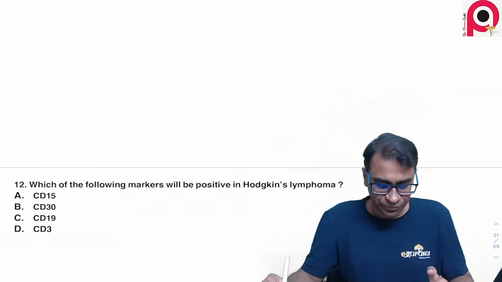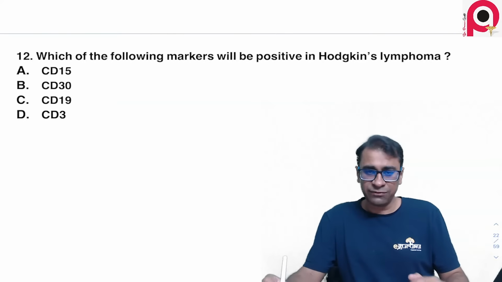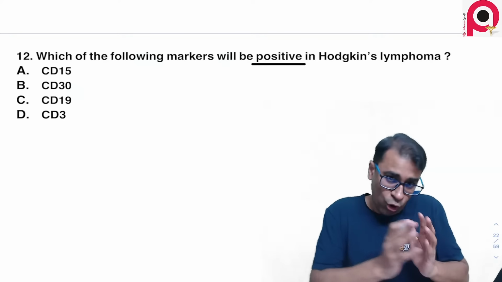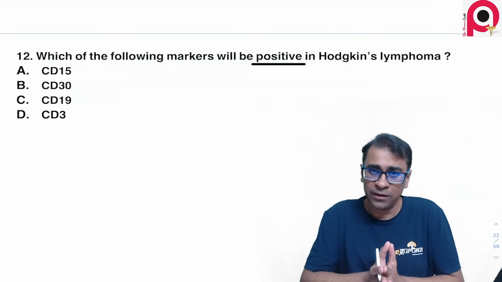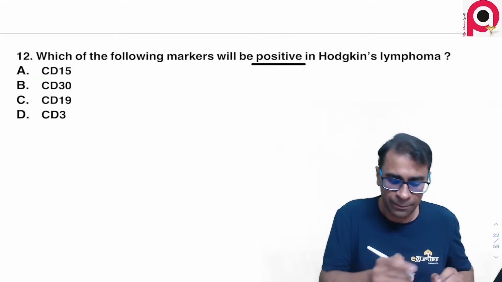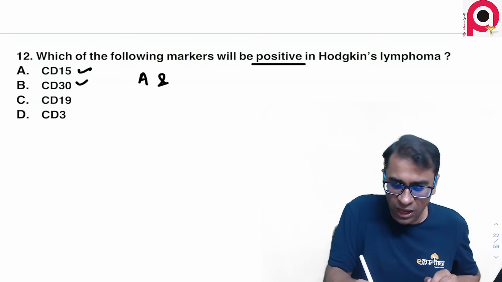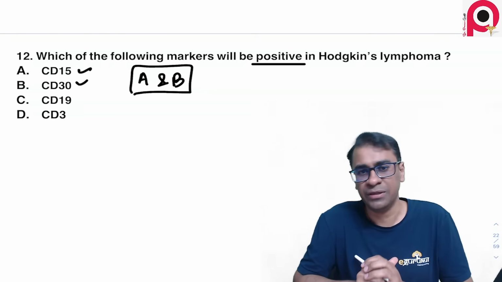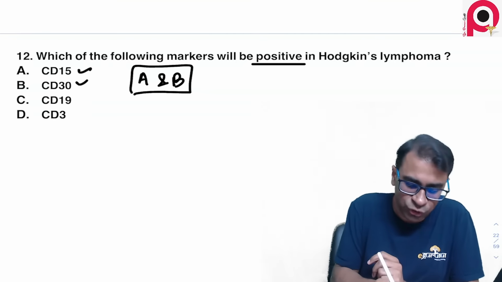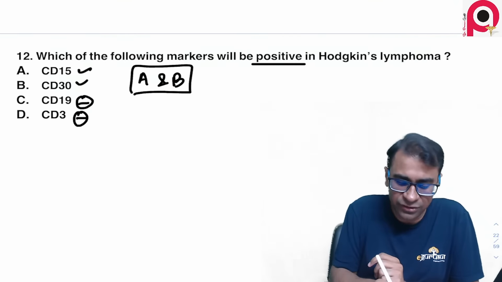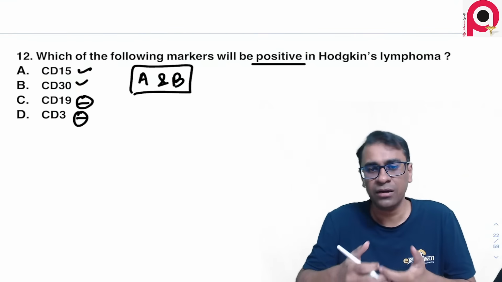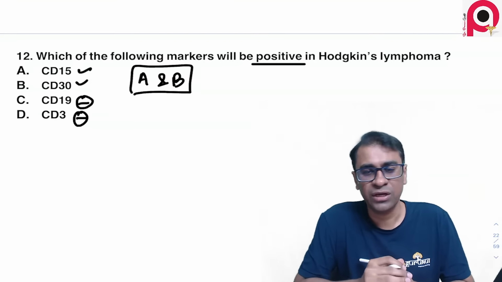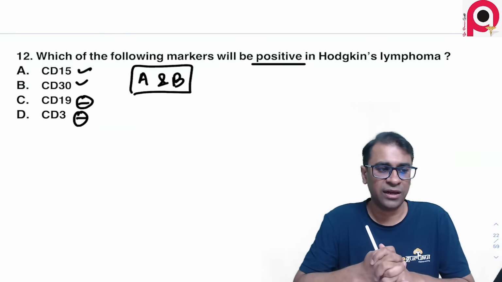Ischemia. Okay, the following markers will be positive in case of Hodgkin's lymphoma. So what marker will come in Hodgkin lymphoma? Hodgkin lymphoma is a classical example of CD15 and CD30. So the answer will be both A and B. CD19 will surely be negative because it is a B cell marker, and CD3 will also be negative because it is a T cell marker. So the answer will be both A and B. CD15 and CD30 both are positive in a case of Hodgkin's lymphoma.